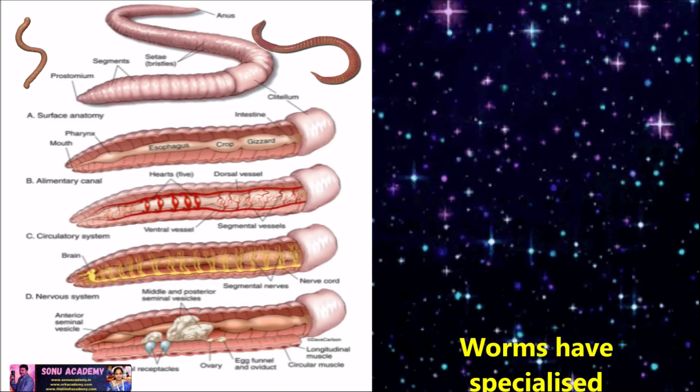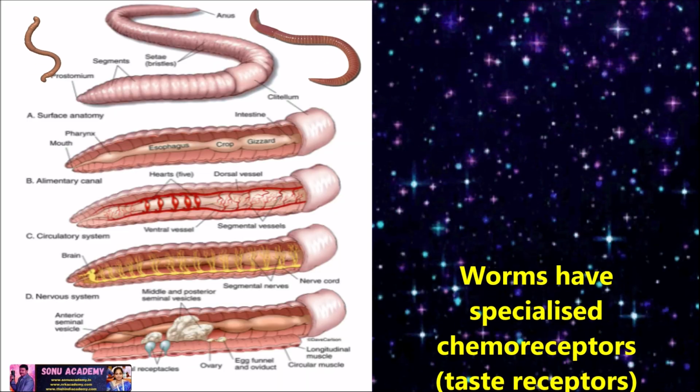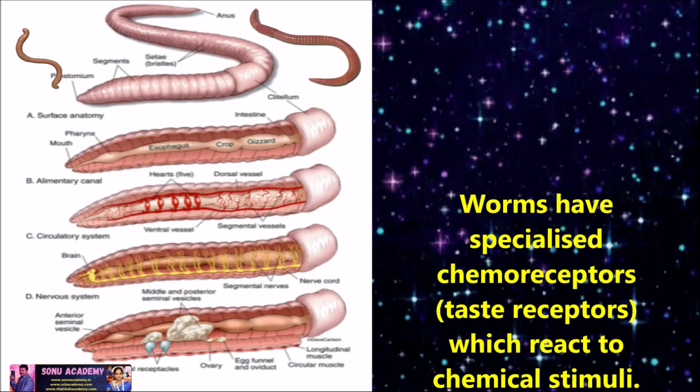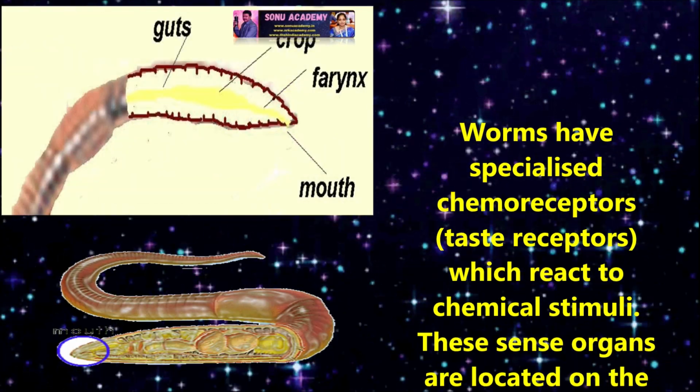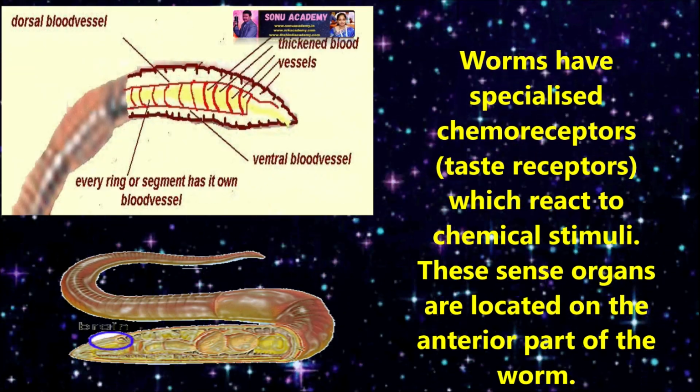Worms have specialized chemoreceptors, meaning taste receptors, which react to chemical stimuli. These sense organs are located in the anterior part of the worm.